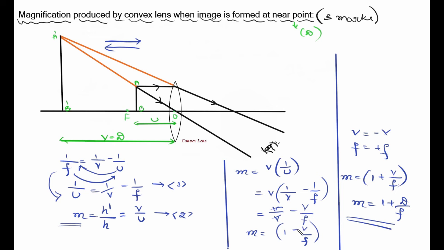Fine. Next, if you apply sign convention, V becomes negative, so the negative here becomes positive, 1 plus V by F, and since the image is produced at near point, V is equal to D, so M is equal to 1 plus D by F is the required equation.